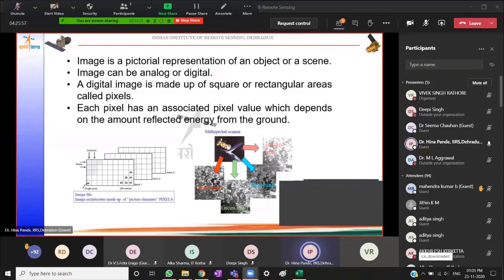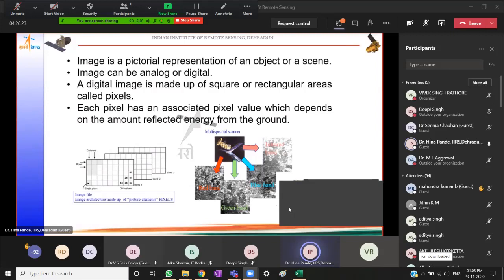Now, since we have multispectral images which have more than 3 bands, for displaying, we will be restricted to choosing any 3 bands and displaying them through the corresponding color guns. So out of these 4, I need to choose 3 and display them through red, green, and blue color guns. The combination of that will dictate what color I see on the screen.